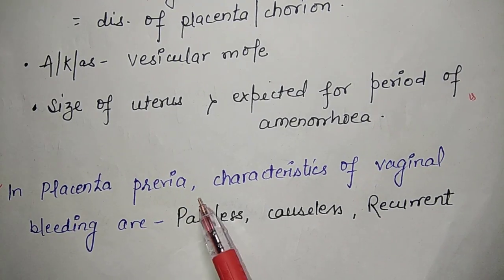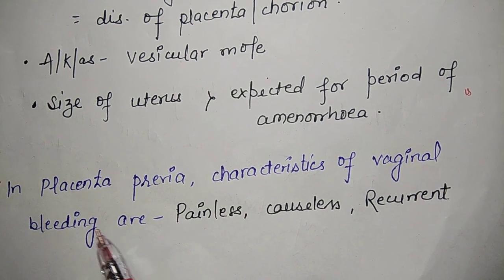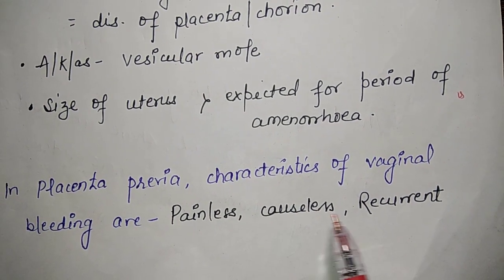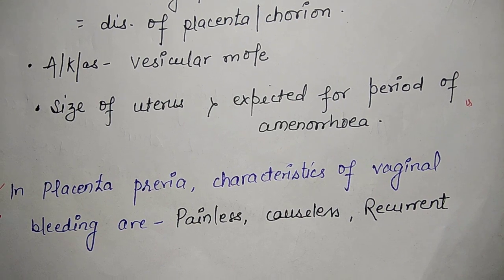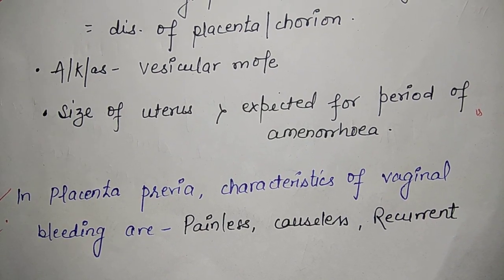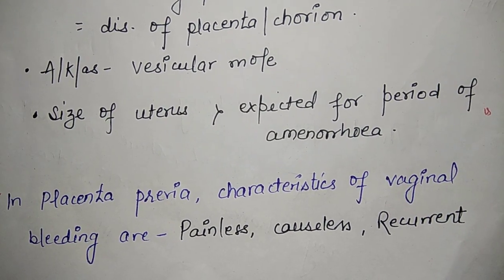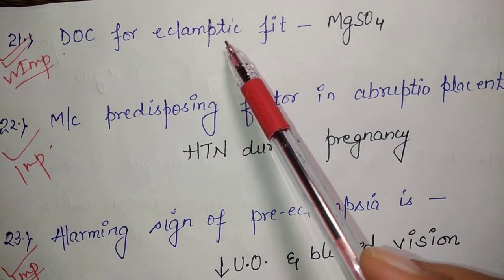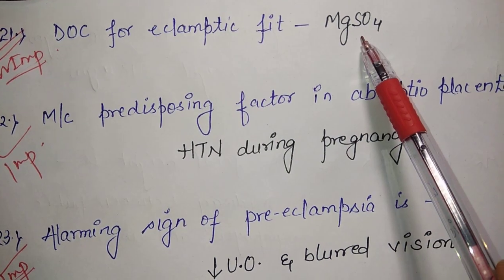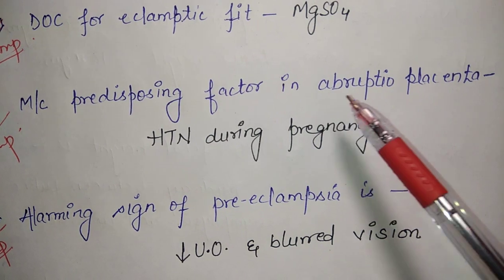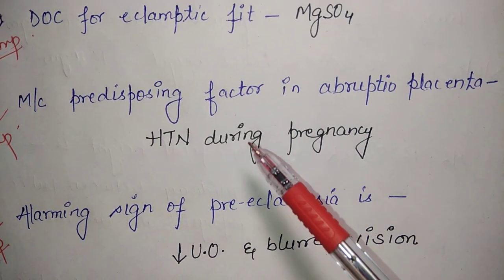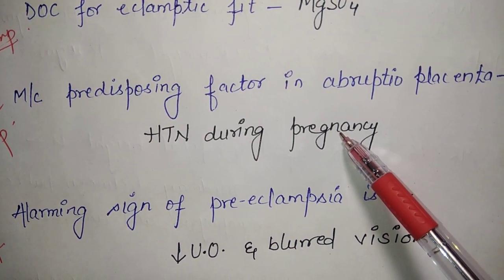In placenta previa, the characteristic features of vaginal bleeding are painless, causeless and recurrent bleeding. The female will have bright red colored bleeding. Drug of choice for eclamptic fit is magnesium sulfate. Most common predisposing factor in abruptio placenta is hypertension during pregnancy.